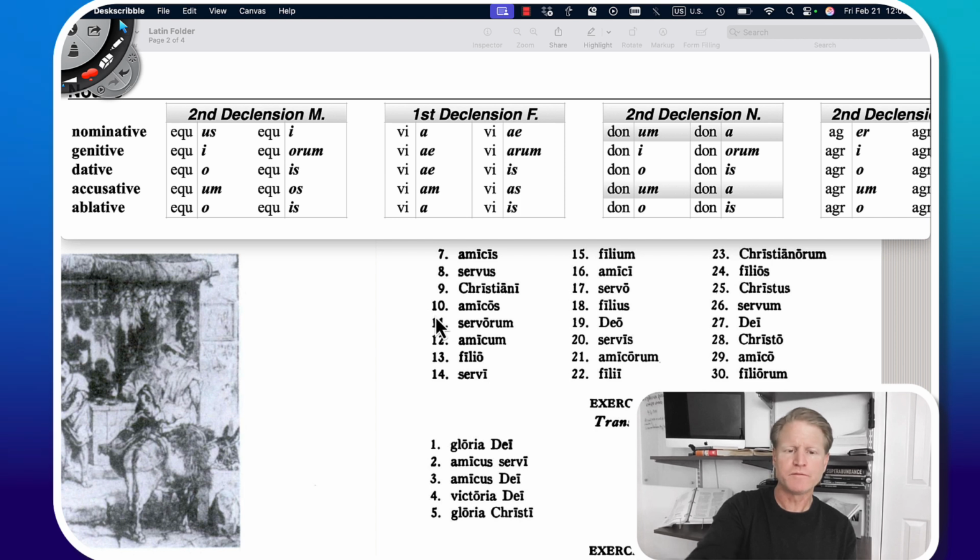All right, all of these, including the ones we skipped, are going to be included right here in the second declension masculine. So all you have to do is look at these charts, figure out which ending you're using, and figure out whether it's nominative, genitive, dative, accusative, ablative, singular, or plural.